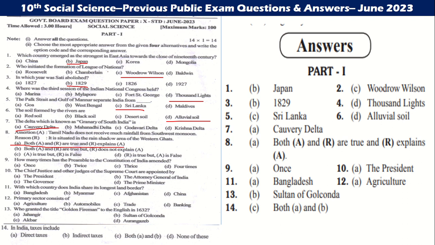How many times has the Preamble to the Constitution of India been amended? Only once. The Chief Justice and other judges of the Supreme Court are appointed by the President. With which country does India share its longest land border? Bangladesh. The primary sector consists of agriculture. Who granted the title Golden Firman to the English in 1632? Sultan of Golconda. In India, taxes include both A and B, that is, direct and indirect taxes.